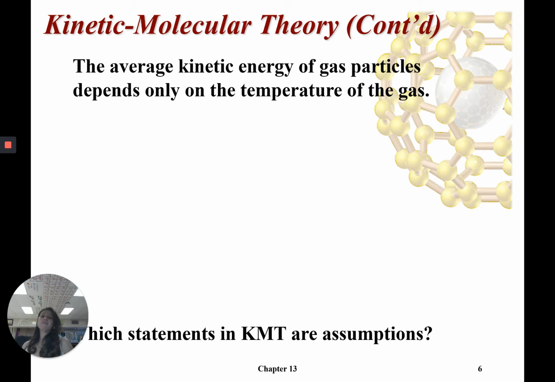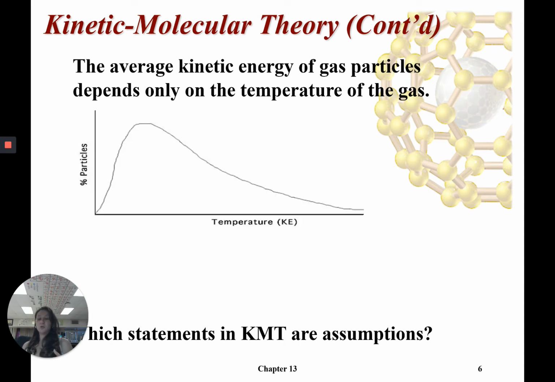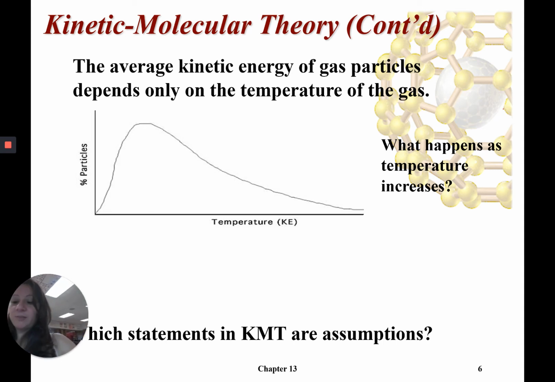Next statement says that the average kinetic energy of gas particles depends only on the temperature of the gas. And remember we had said that the kinetic energy has to do with the speed. It also has to do with the temperature. So here we have the y-axis, the number of particles or the percent of the particles. On the x-axis, this is the speed of the particles, which is related to the kinetic energy or the temperature.